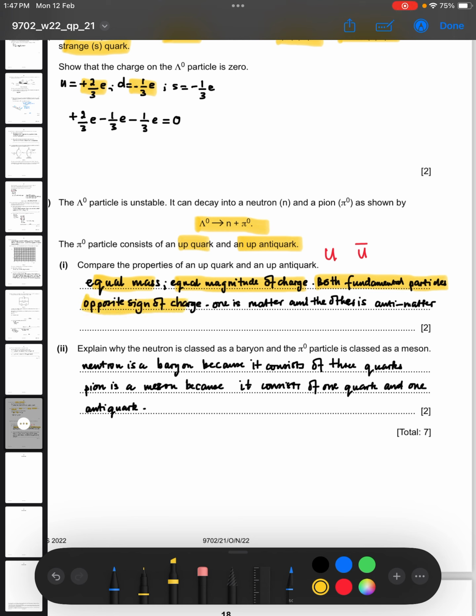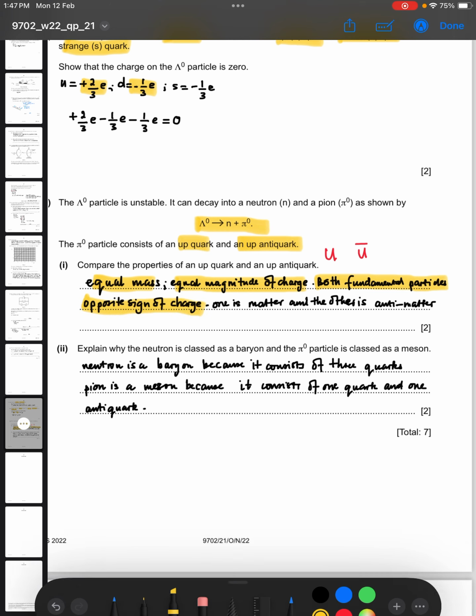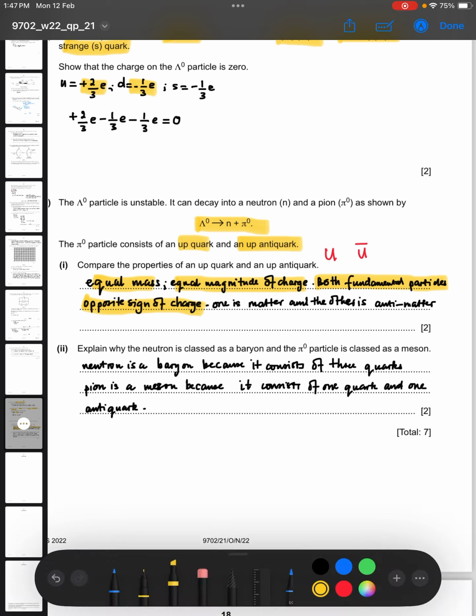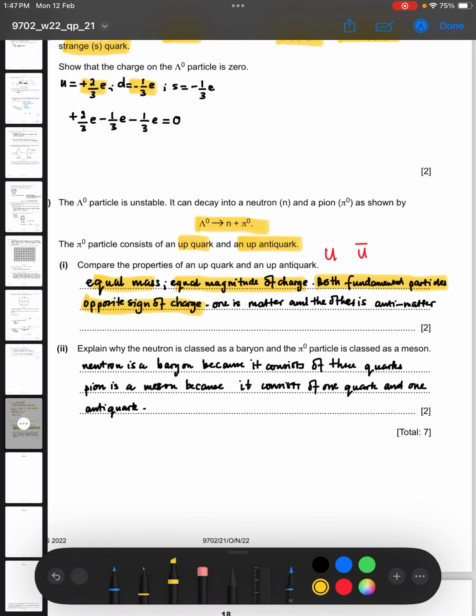Now we are talking about the differences. They've got opposite sign of charge. The up quark is plus 2 over 3e, whilst the anti-up quark is minus 2 over 3e. Then one is matter, the up quark is the matter, and the anti-up quark is the antimatter. Okay, so we have compared.